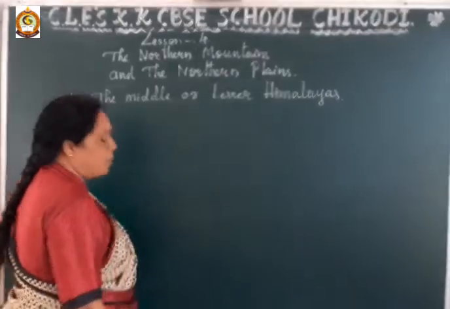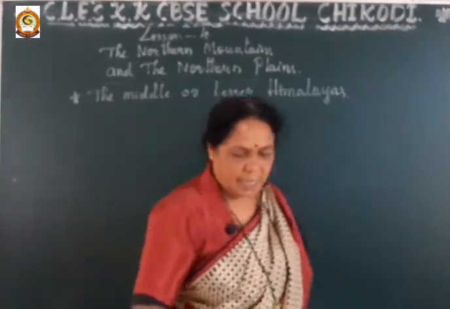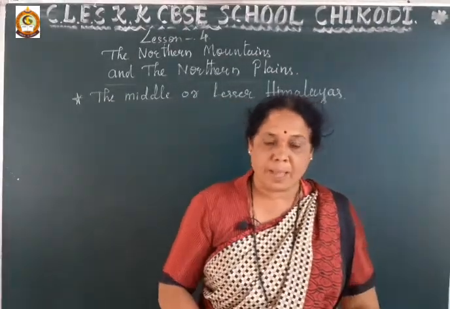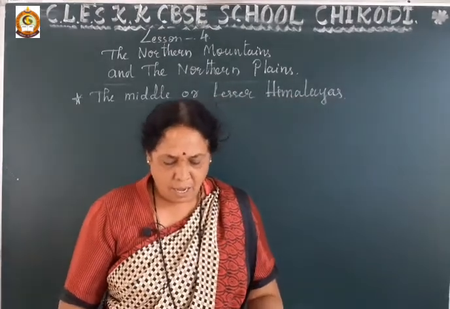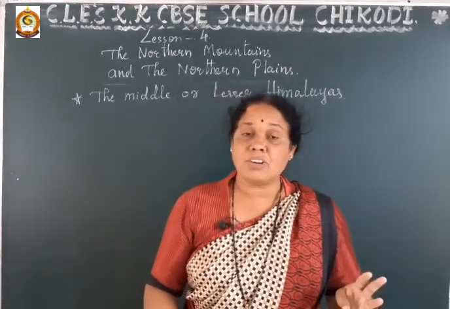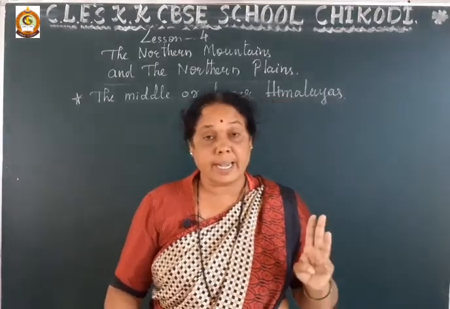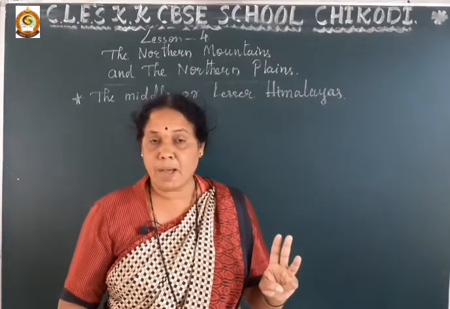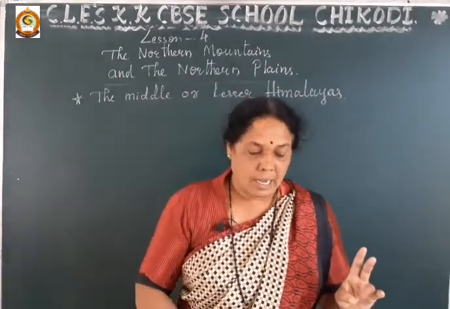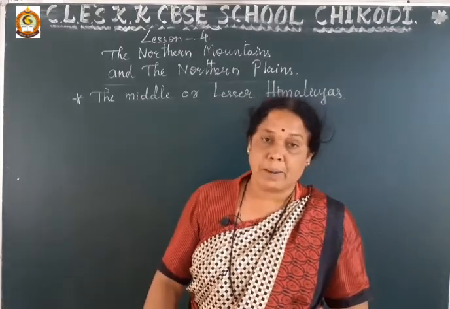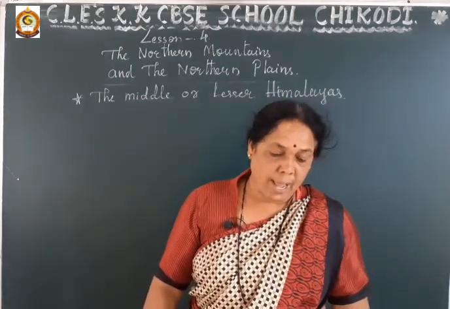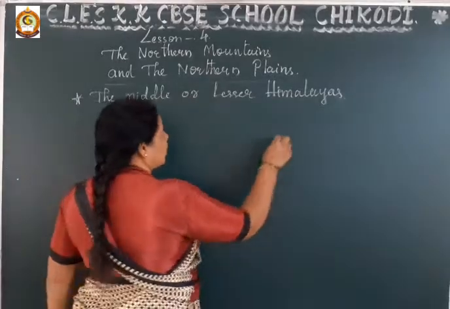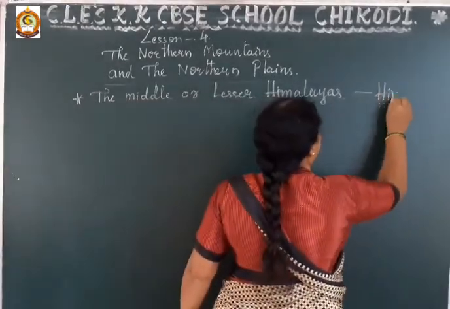The Himalayas are divided into 3 parallel ranges. The first one is the Greater Himalaya or Himadri. The second one is the Lesser or Middle Himalaya, which is also called Himachal.